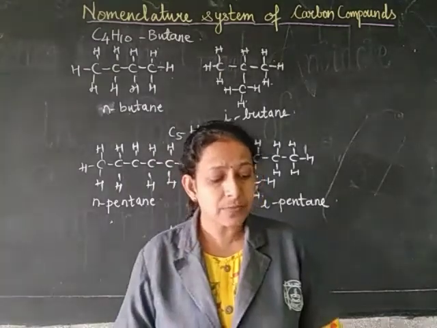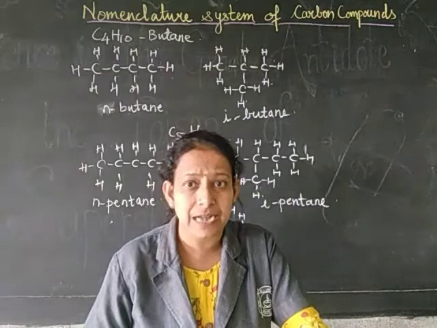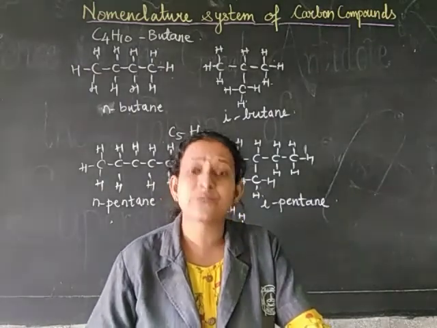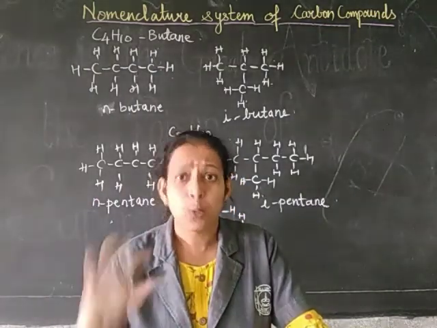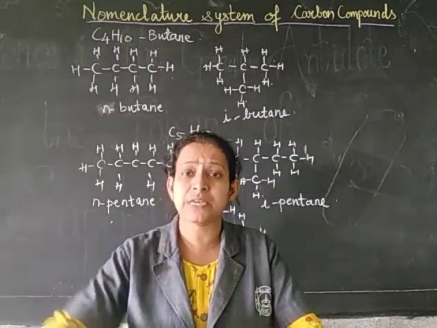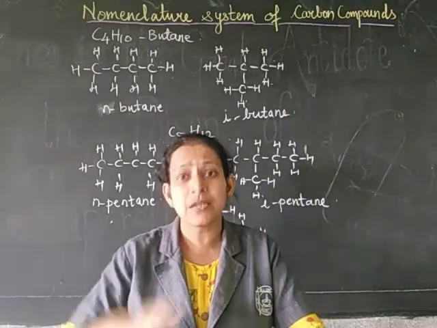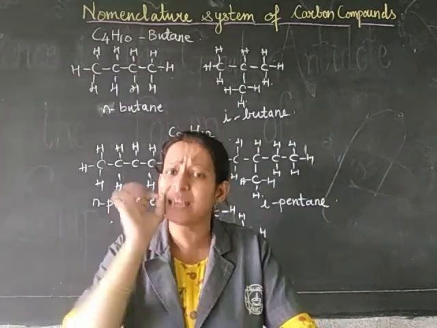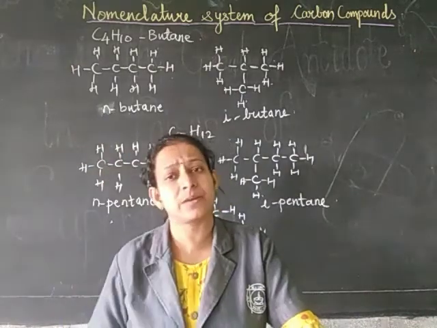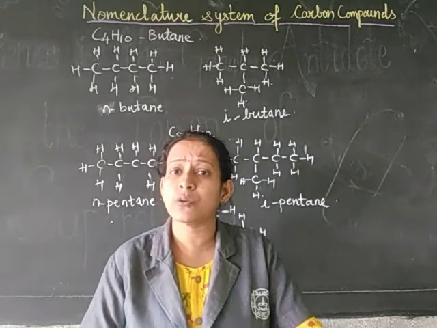This nomenclature system was based on the structure of the carbon compound, and it was accepted all over the world. Why was it accepted? Because the IUPAC nomenclature system has made provisions for naming each and every carbon compound. Therefore, this system has been accepted all over the world.